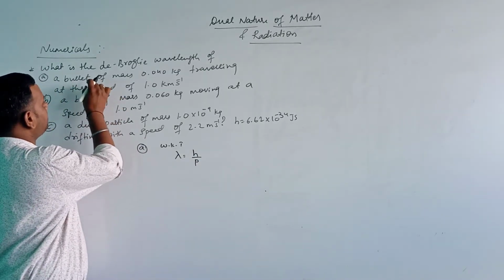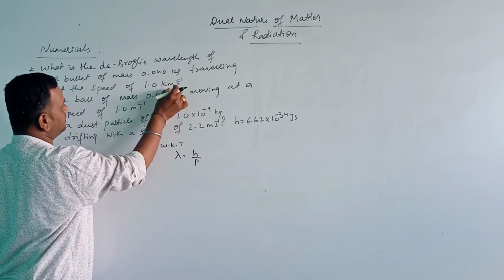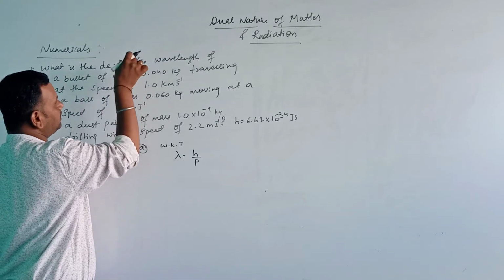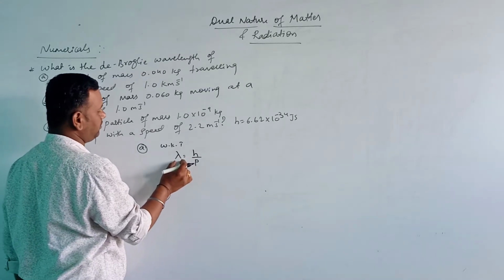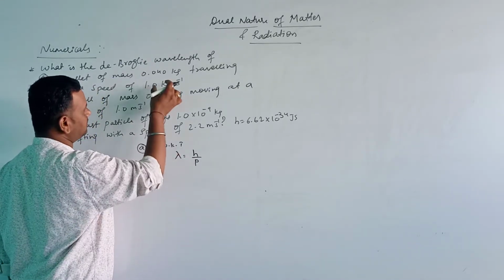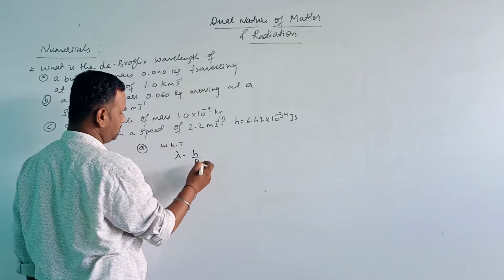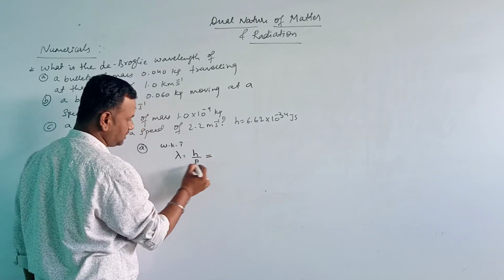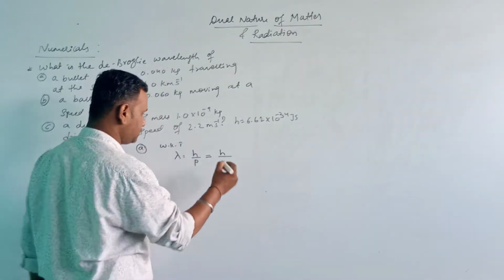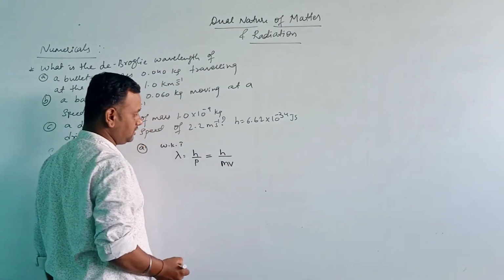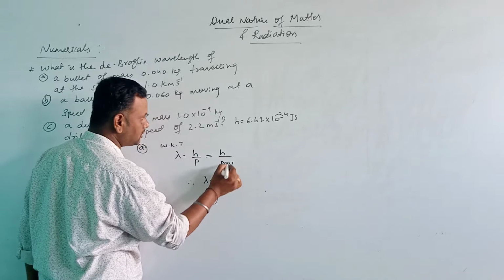So for the bullet of mass 0.4 kg traveling at the speed of 1.0 km per second, we have to calculate the de Broglie wavelength. We know that momentum is mass into velocity, so we can write this as mass into velocity. Therefore lambda is equal to h by mv.